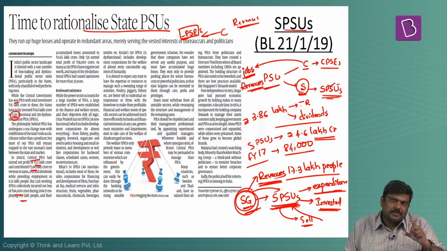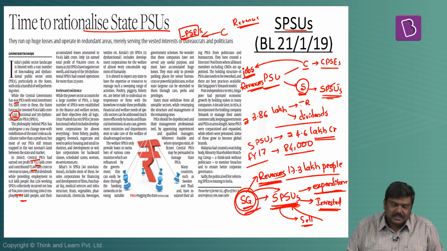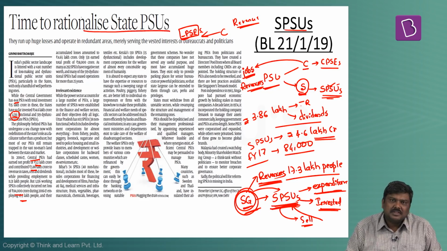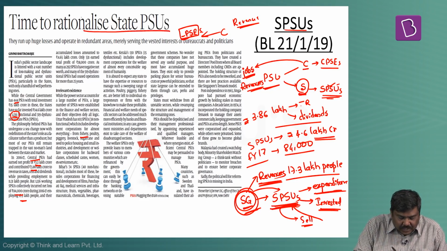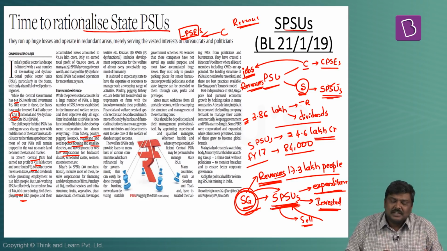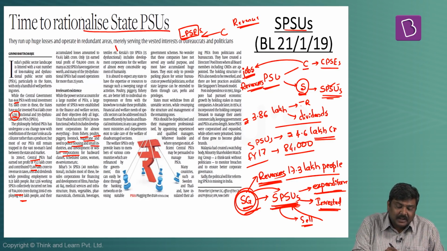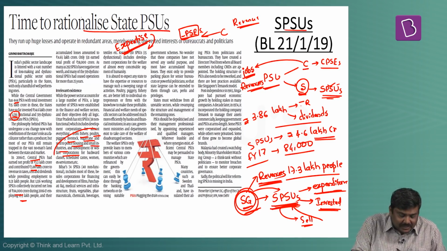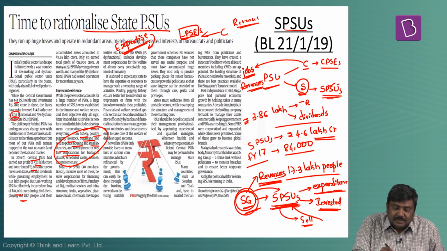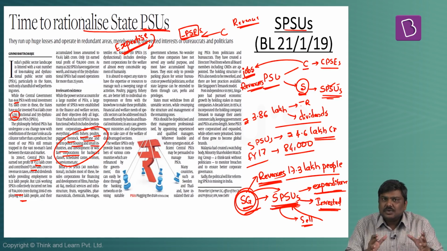Some of the other arguments put forward in this article are: one, the state governments have kept on opening up PSUs in as many sectors as possible. Some of the sectors listed are fishery, poultry, livestock, sugarcane, housing, small industries, welfare corporation, and so forth. The argument simply is that the state government doesn't have that kind of expertise to set up PSUs or to maintain the functions in all these sectors. That is one argument. Second, many times these state PSUs have become a source of posting bureaucrats who are aged.